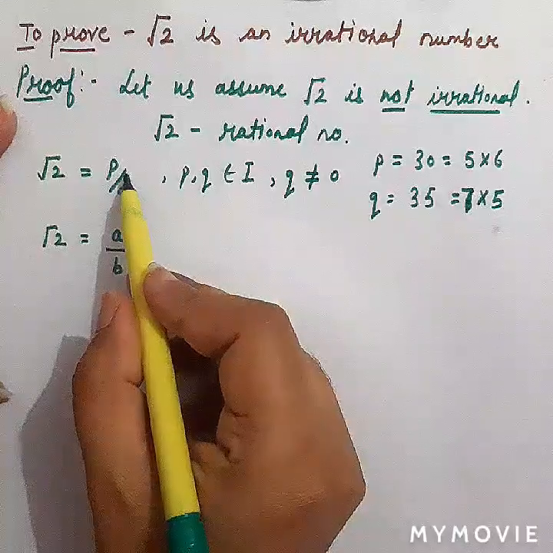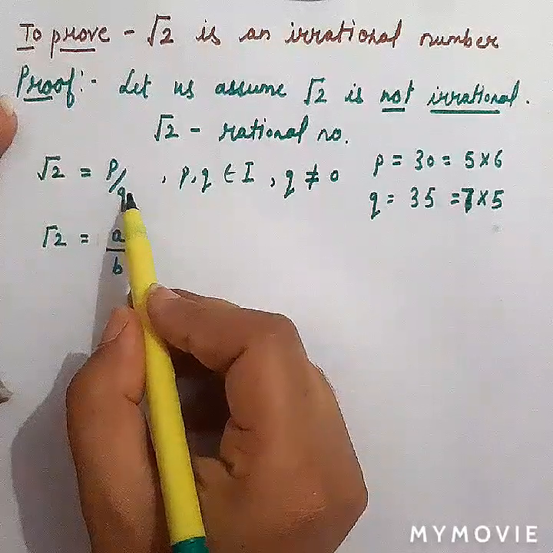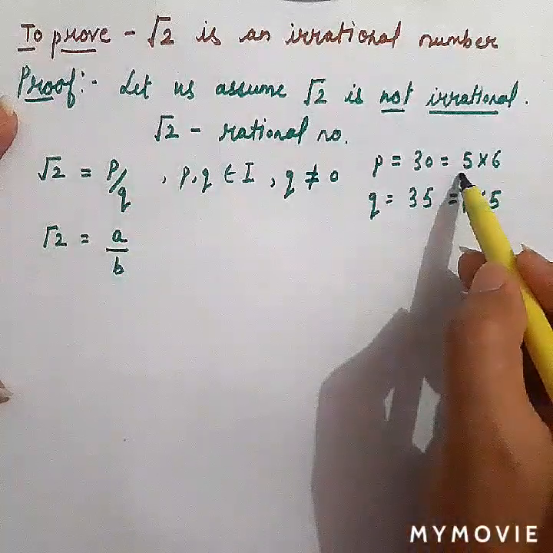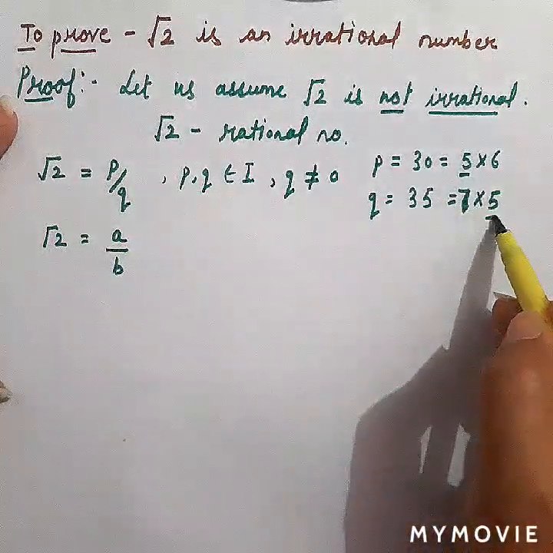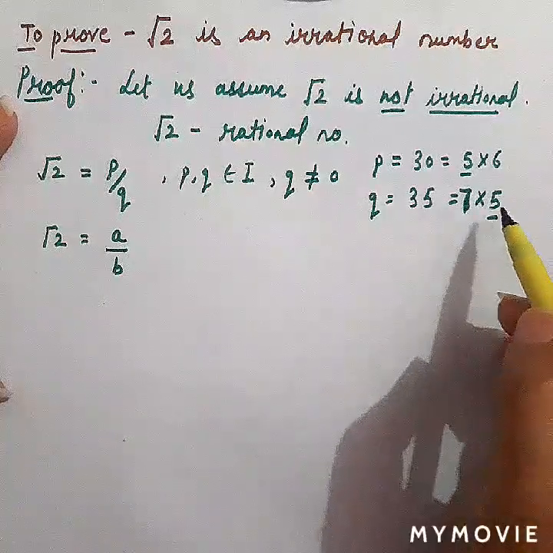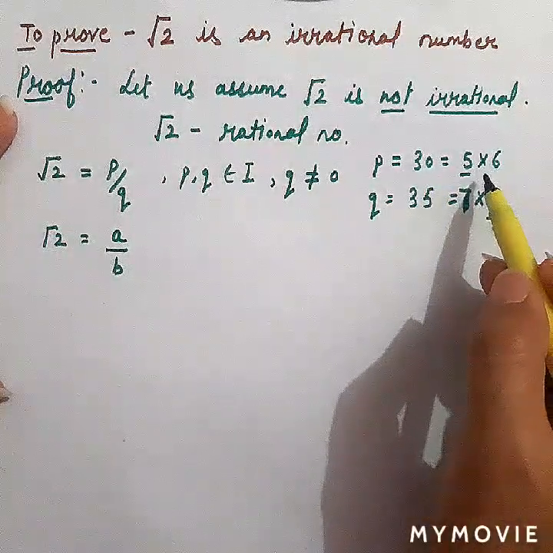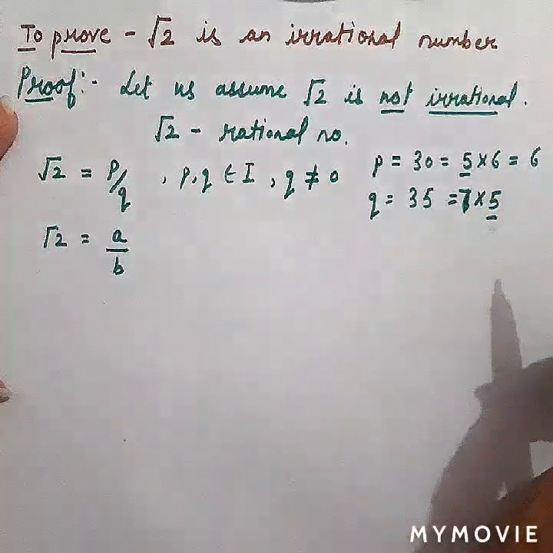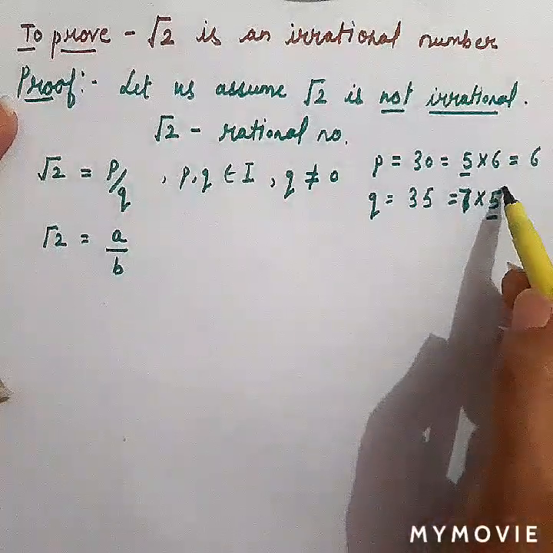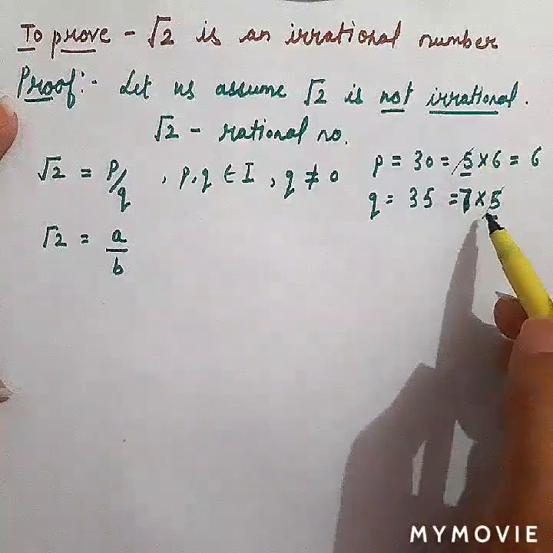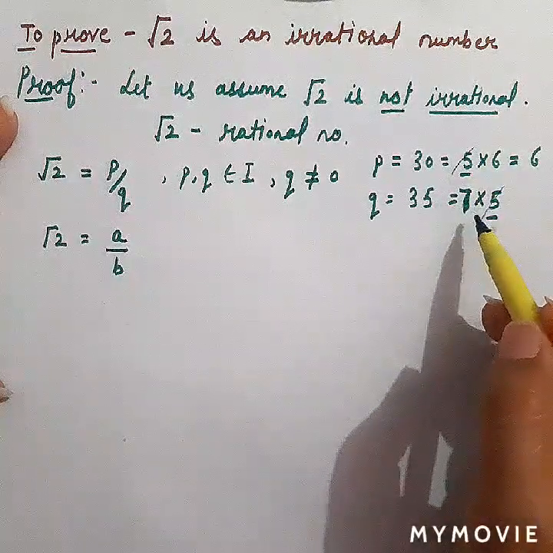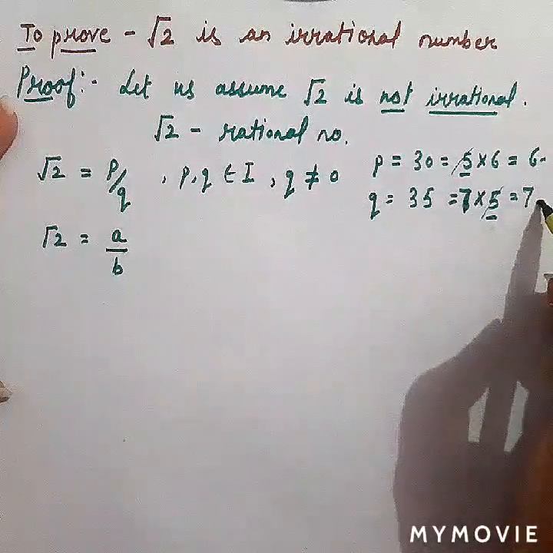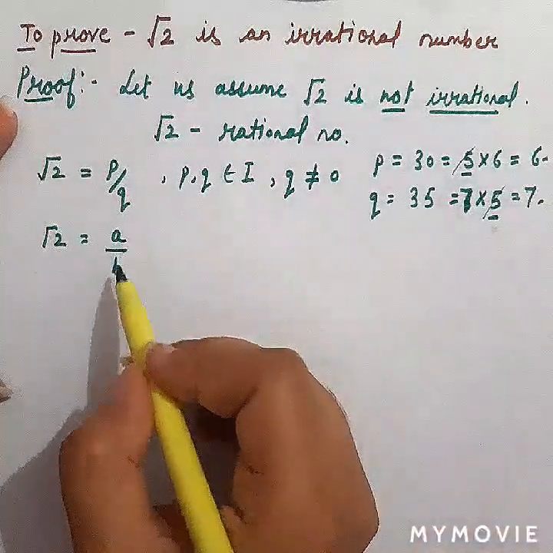Here I told you that we will divide p and q by the factors which are common to both. So here p and q have common factor 5. If I divide p by the common factor 5, I will be left with 6 only, right? If I divide q by common factor 5, then it will be crossed out, and we will be left with 7 only. So this 6 and 7 are equal to a and b.